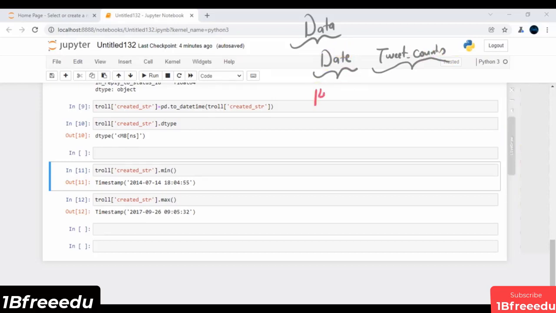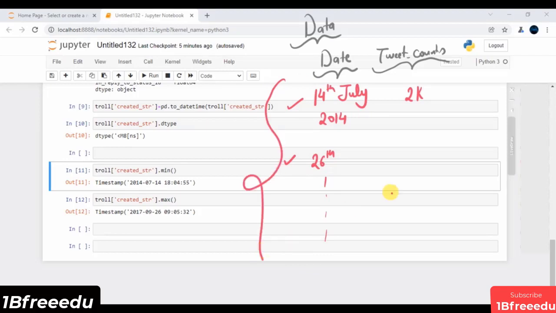Imagine I have date as, let's say, 14th July 2014. Then I have to compute the total number of the tweets with respect to this date. Let's say my tweet count is 2K or 2000. Similarly, with respect to, let's say, 26th July, I have to compute the total number of tweets, and so on. The core idea is, if I can come up with such data, I can easily come up with some meaningful conclusion.